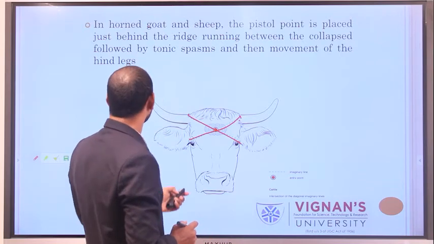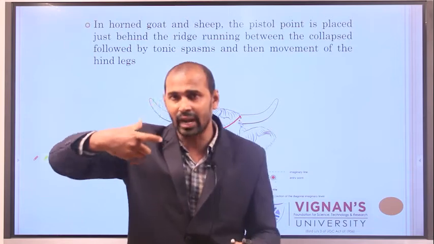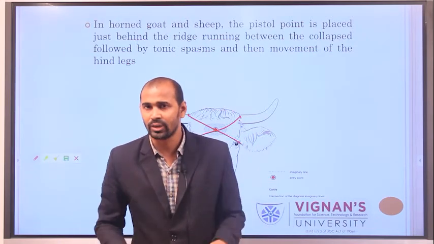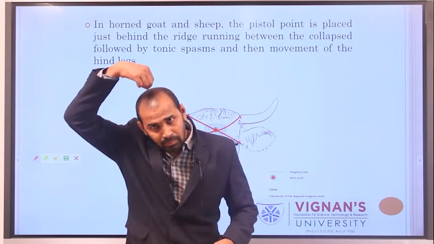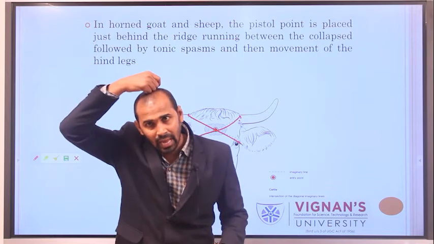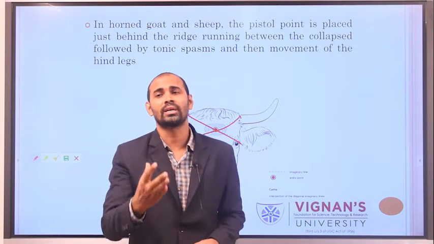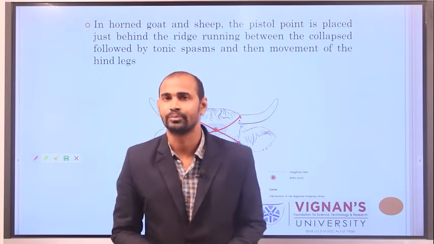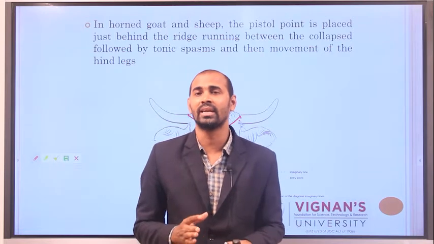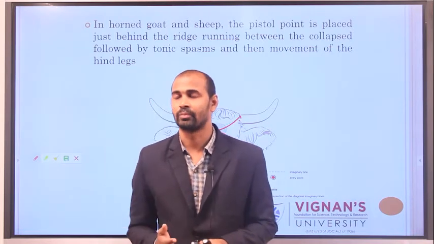When you fire your pistol into the brain portion or frontal portion in the case of horned goat and sheep, the bullet enters the brain of the animal, causing damage to the cortex and medulla oblongata. Cortex and medulla oblongata shall be damaged, resulting in an unconscious state for seconds to minutes.